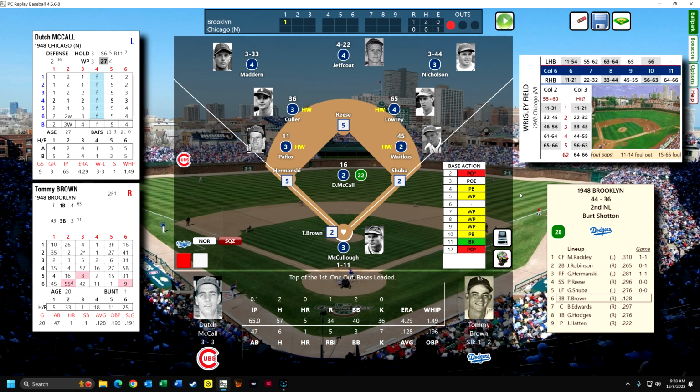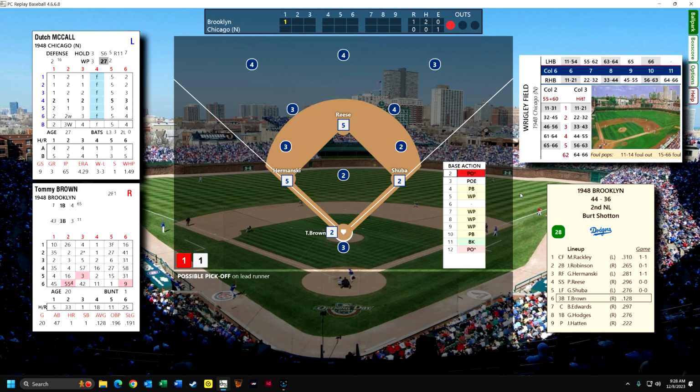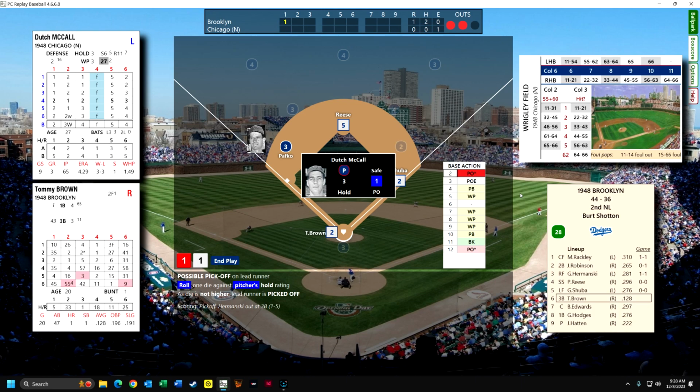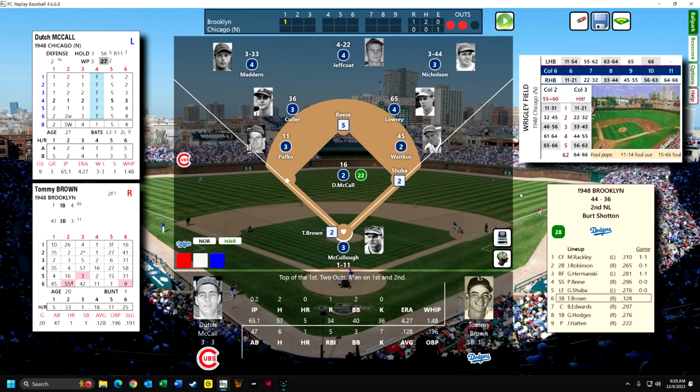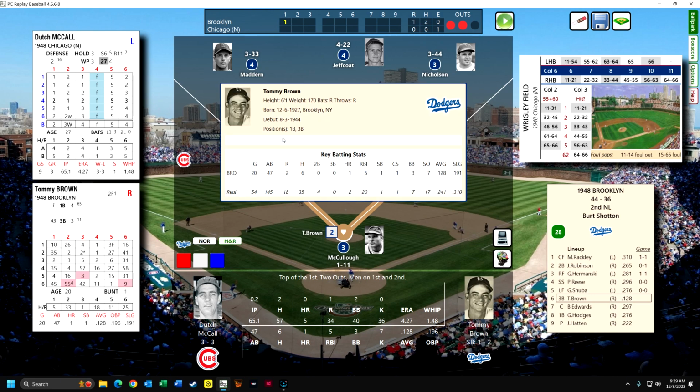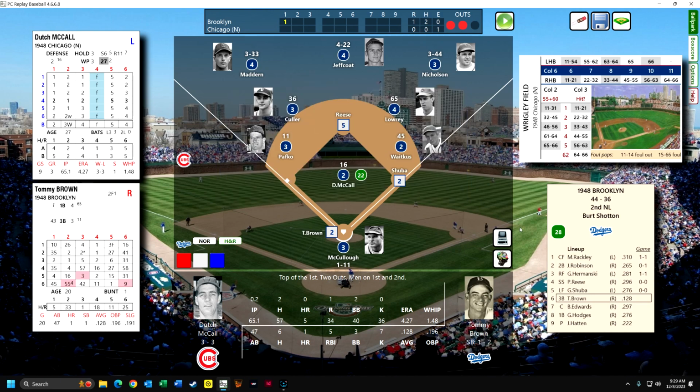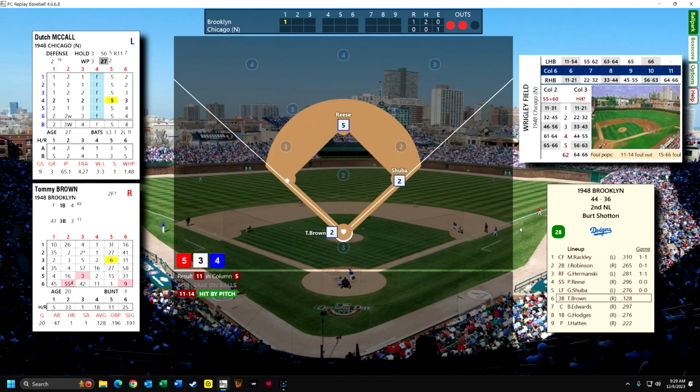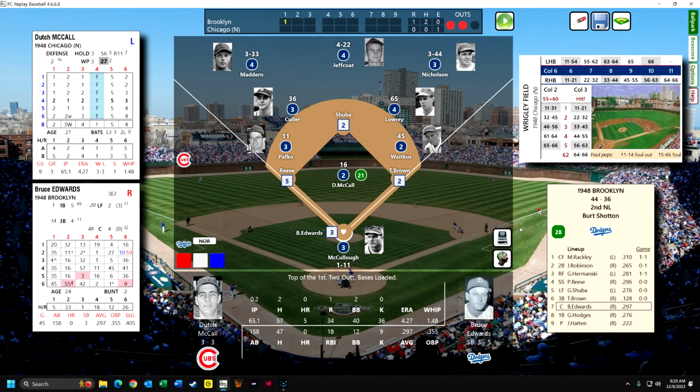Okay, now this could be another wild pitch, but he's going to try to pick off Hermansky, and he is able to pick off Hermansky. So the bad luck is back. The bad luck for Brooklyn, never too far away. Here's Tommy Brown, who is 20 years old, and I guess he came up when he was 16, but he's not doing so great, hitting .128. But he's hit by the pitch, so Dutch is doing everything he can to let the Dodgers win. Okay, here is Bruce Edwards.